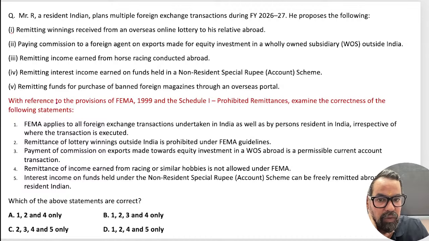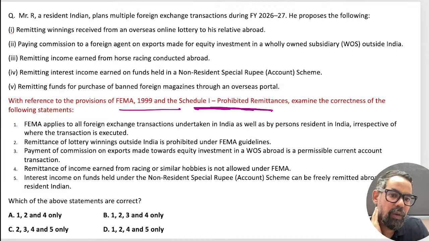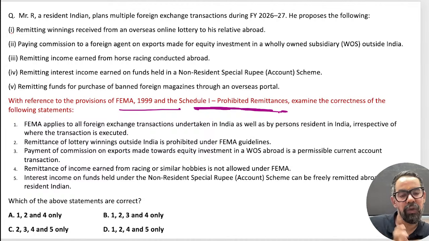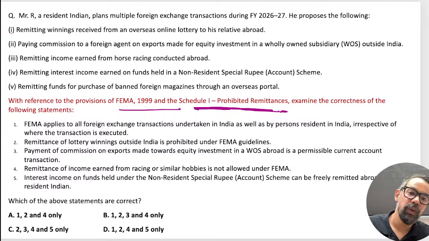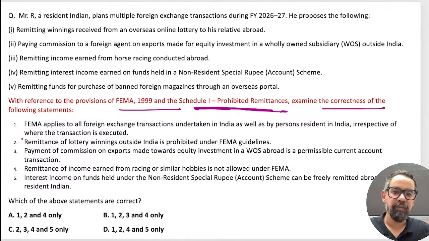You can directly come to the question also. Referenced provision FEMA Schedule 1. Schedule 1 means that we have three schedules. Schedule 1 prohibited areas. Schedule 2 where we have to take prior approvals from the ministries, and Schedule 3 allowed areas, right? So these three areas, and you have to find out the correct one. So whether it is FEMA or vis-a-vis your LRS.